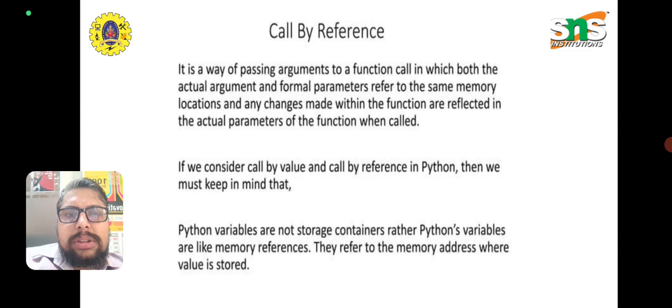uses the term called address. Any changes in actual parameters will be reflected. So whenever we use call by reference, the values of the actual parameters will be changed. That is, Python variables are not storage containers, rather Python variables are like memory references. So they refer to the memory address where a value is stored. This is called call by reference.